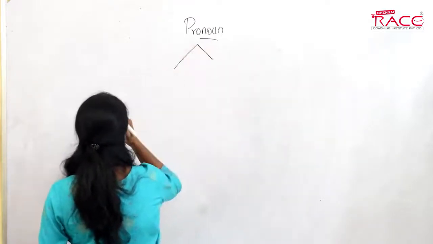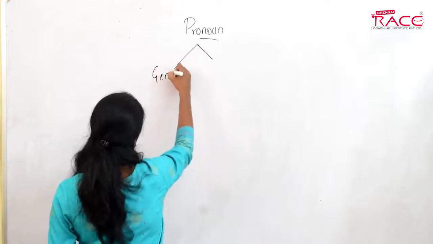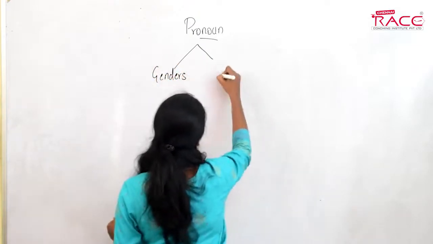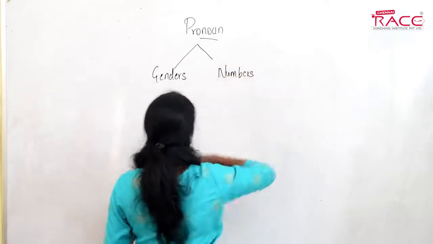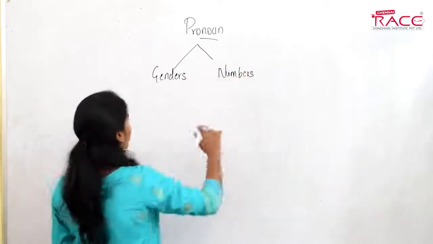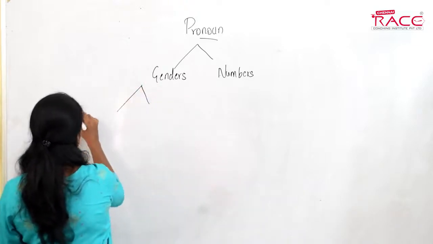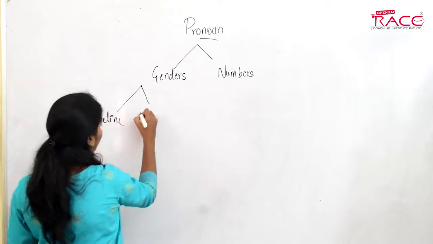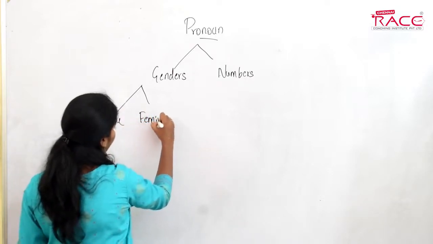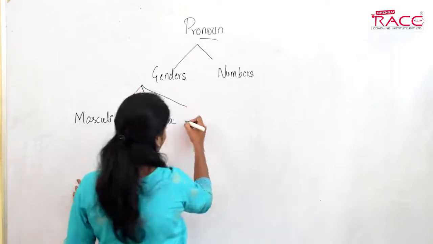Majorly, we can divide pronouns into two: genders and numbers. We know the genders. We have masculine gender and feminine gender. A few more are there.